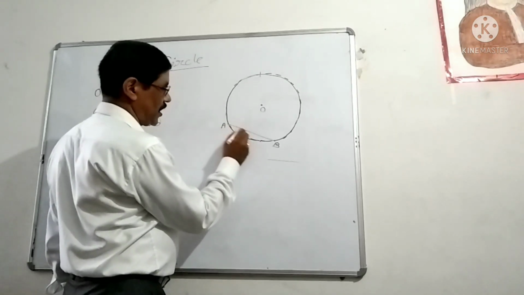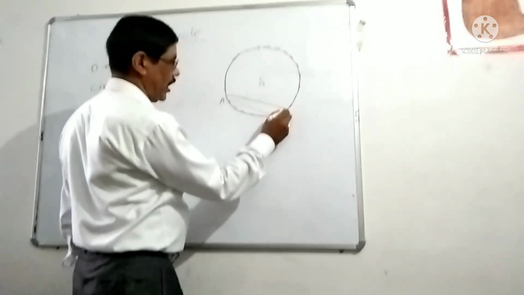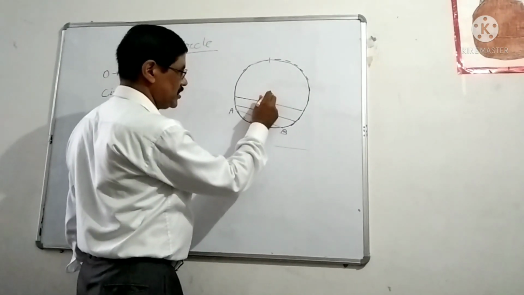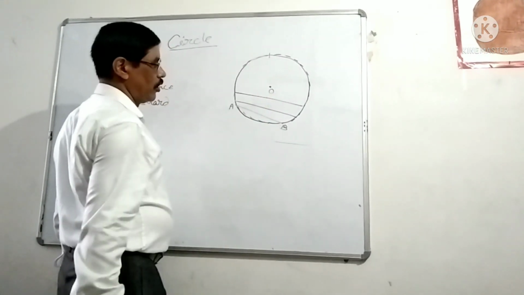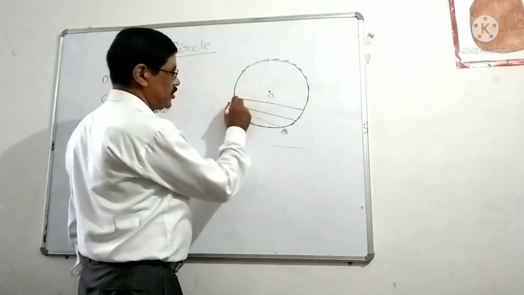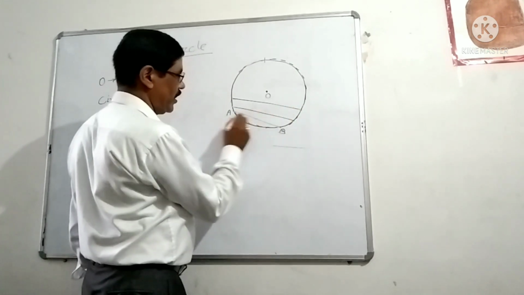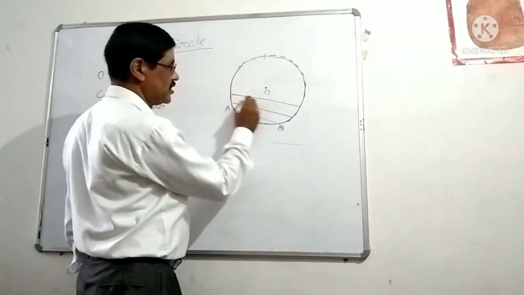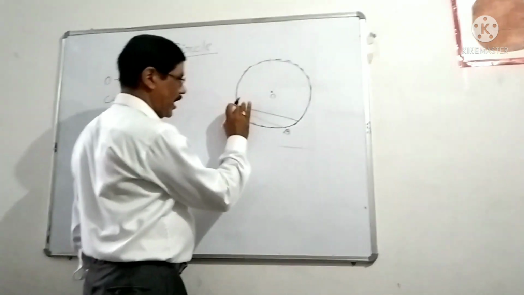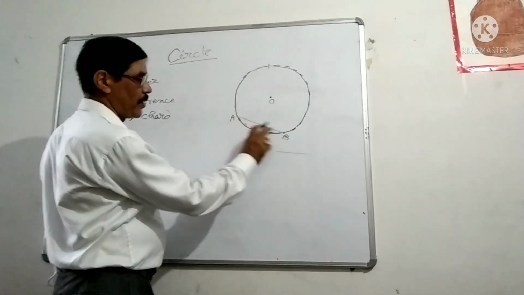Now some chords are longer, some chords are shorter. So which chords are longer and which chords are shorter? The chord which is nearer to the center is always longer than the chord which is far from the center. This chord must be longer than this chord, must be longer than this chord. Why? Because this chord is nearer to the center. So the chords which are nearer to the center are always greater than the chord which is far from the center.